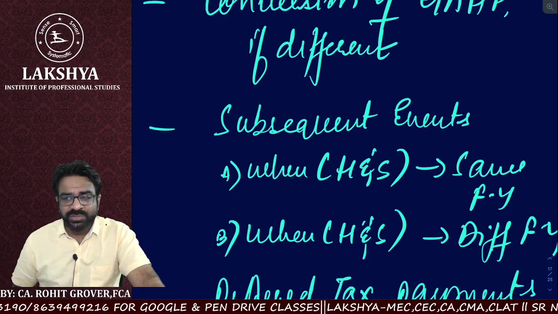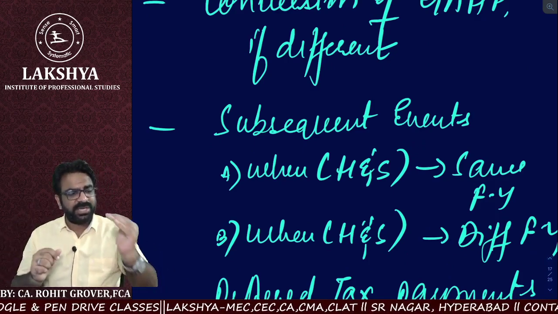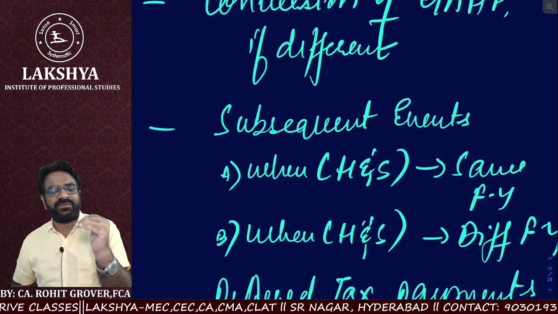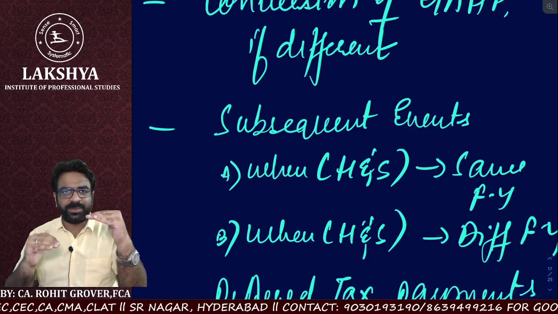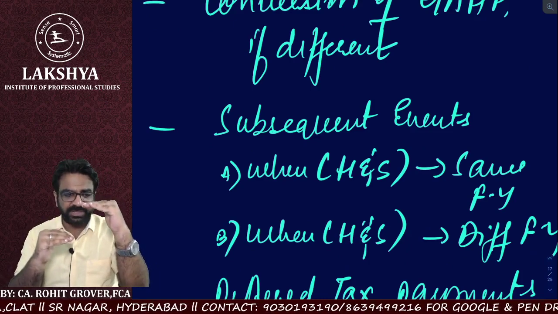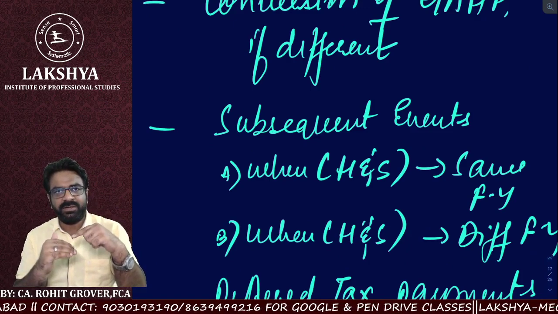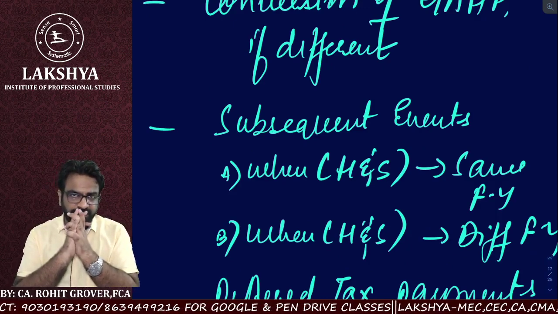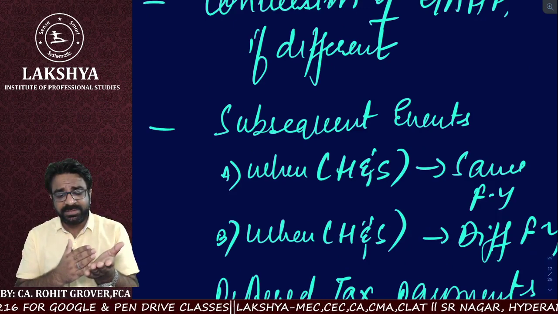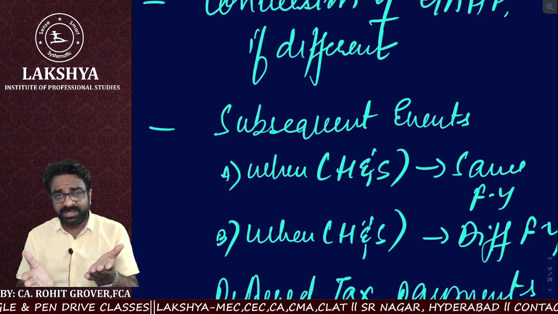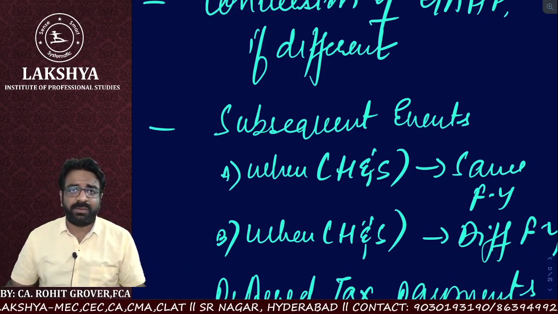Clear everyone? So if they are both having the same financial year, then the subsequent events are going to be checked. But suppose the holding company's financial year is ending on 31st March and the subsidiary's financial year is ending on, say for example, 30th September, do they have the same financial year or different financial year? Different. So between this time period, so many transactions might have taken place during the year. That is also a subsequent event from the holding point of view. So those are subsequent events which have taken place due to the change in financial year between the holding and component, or due to the same financial year between the holding and component, and that also we have to take care of.